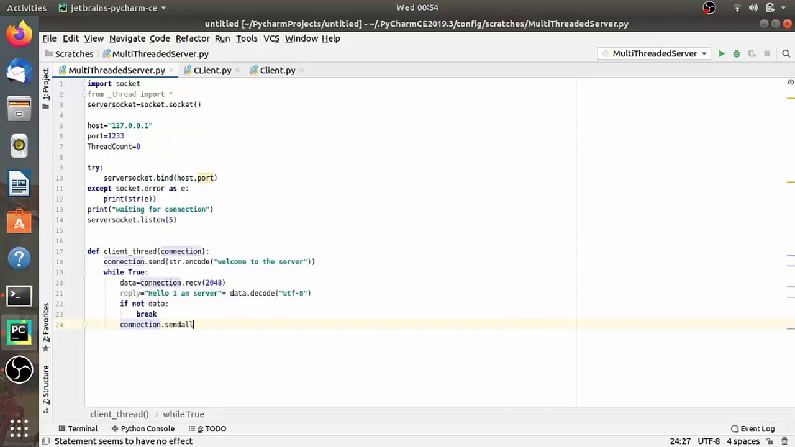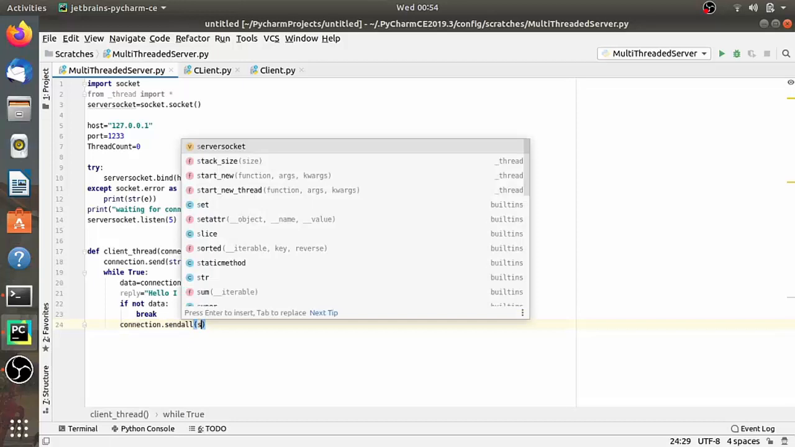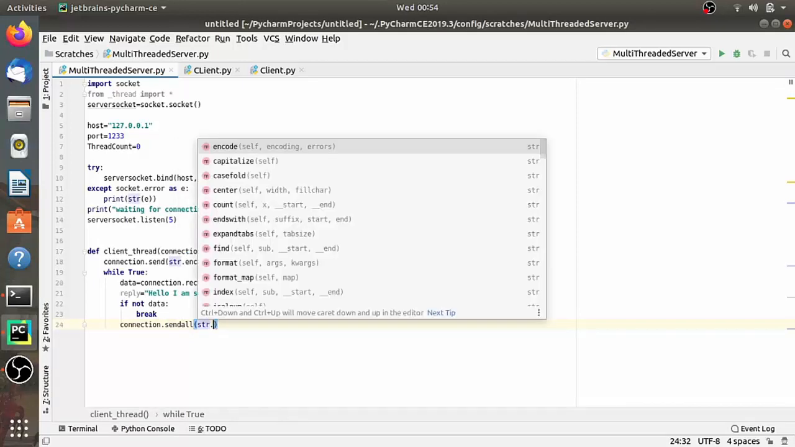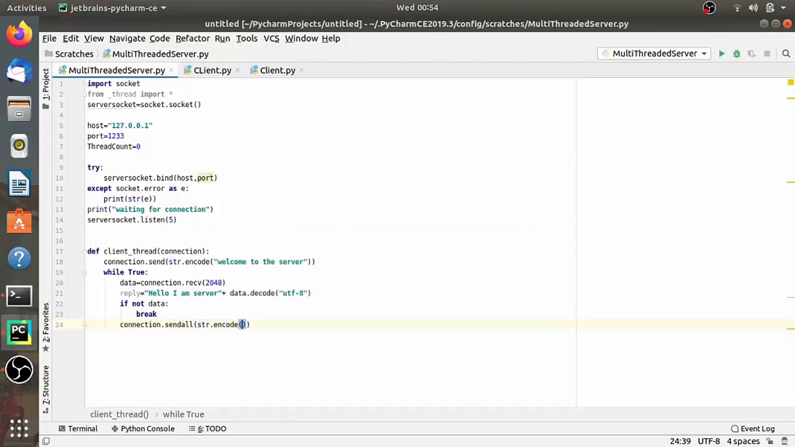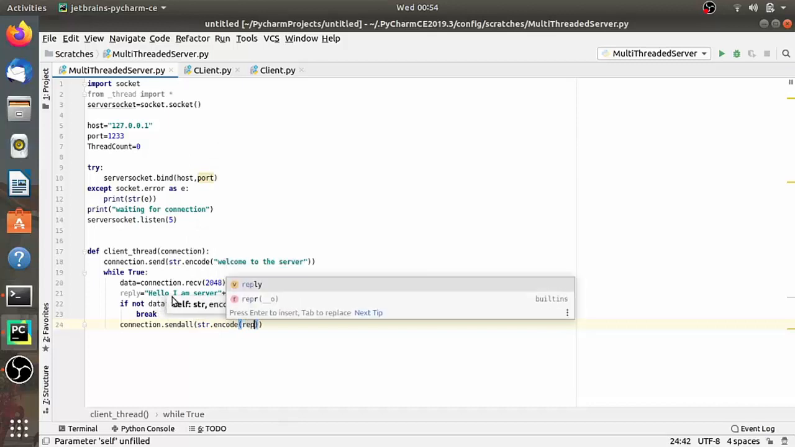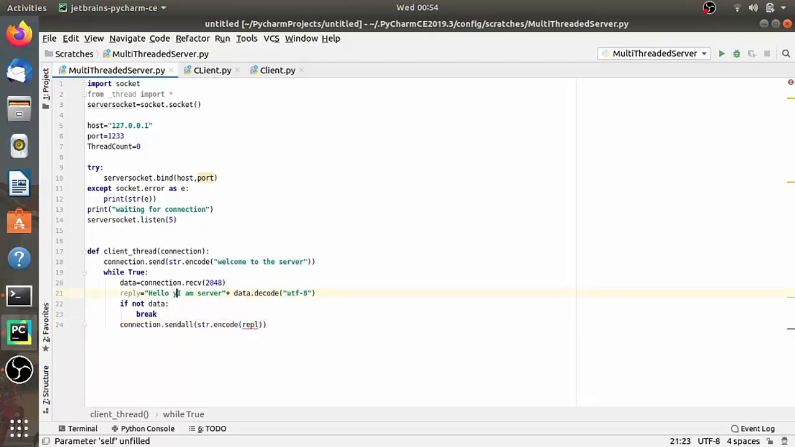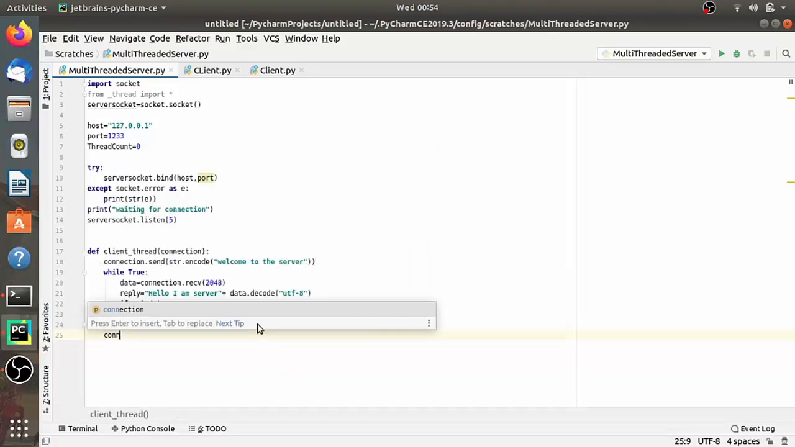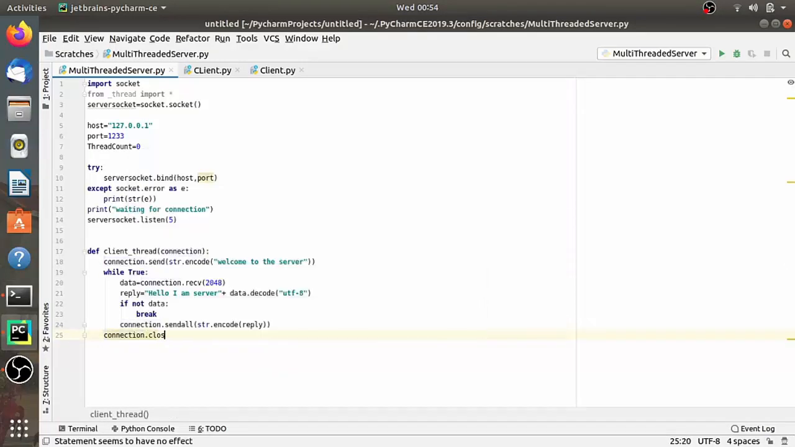So if not data, break, and we have to send this reply to the client. So connection dot sendall, which tries to send all the reply to the client. So connection dot sendall str dot encode, here I am passing reply, and lastly we have to close the connection. So connection dot close.